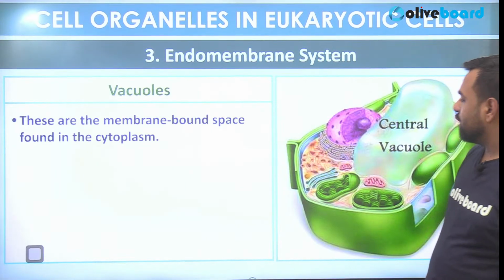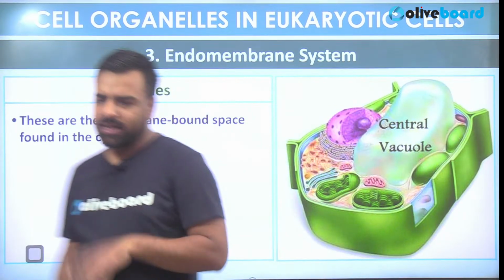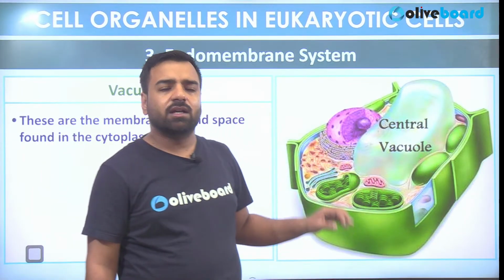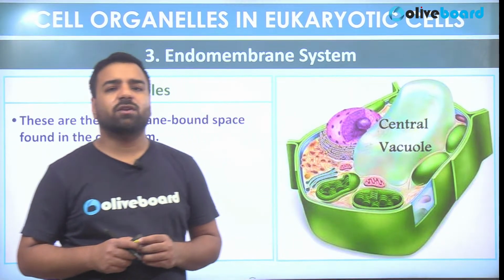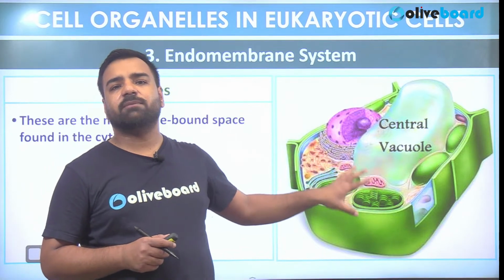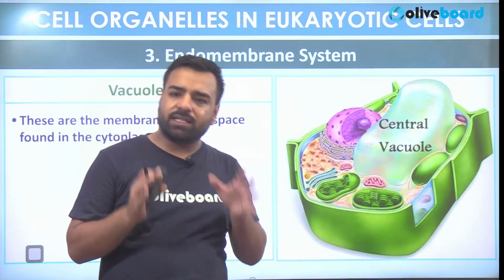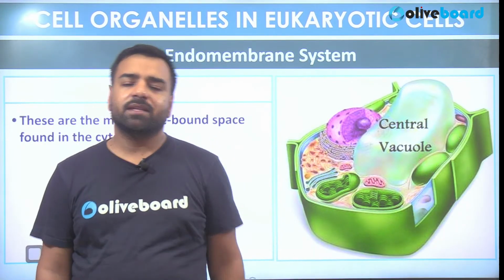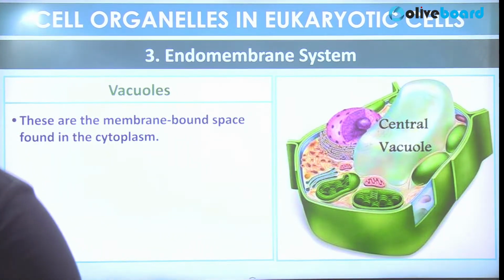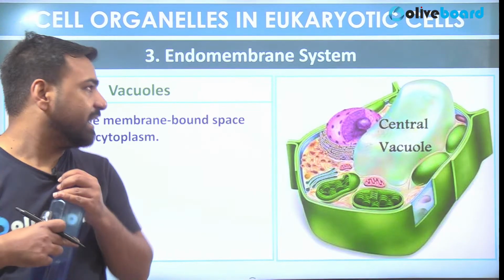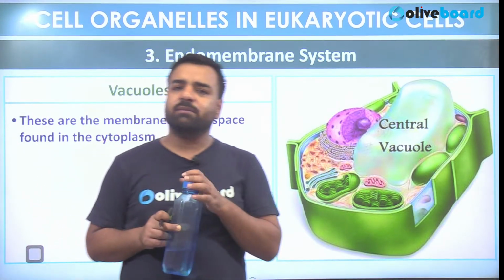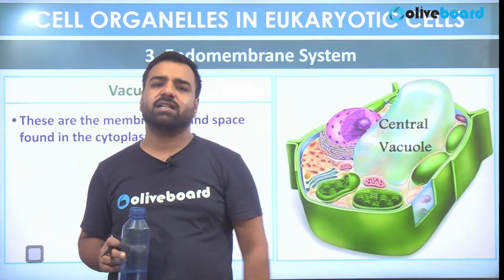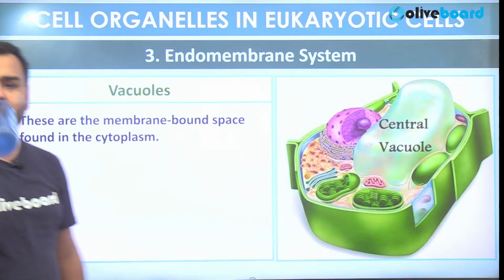Okay, talking about vacuoles, guys, you might be wondering why I'm using this type of image now of the cell. So guys, this image which is present in front of you, what is it? That's the perfect example of the plant cell. So within the plant cell, this central vacuole is present, but it doesn't mean that this vacuole is absent in the animal cell. It is present in the plant cell, but in the animal cells also they are present, and the only difference is the size of this vacuole is actually smaller in the animal cell. Fine.